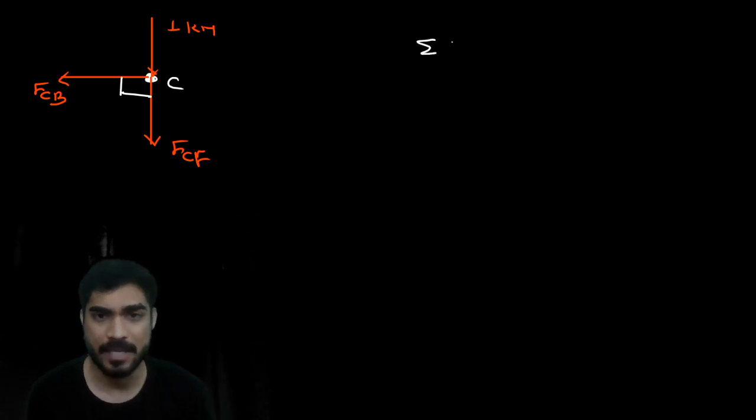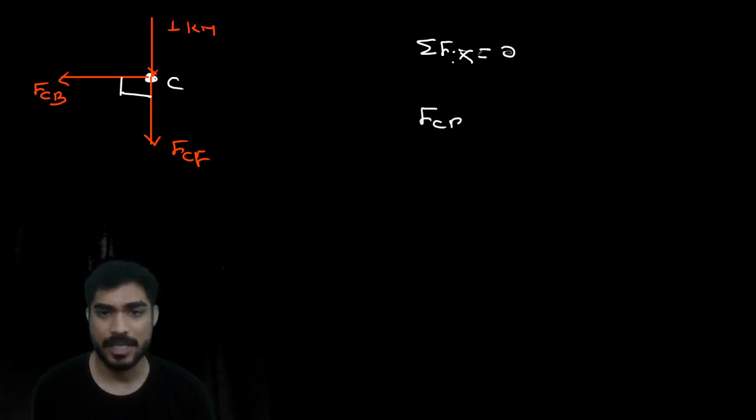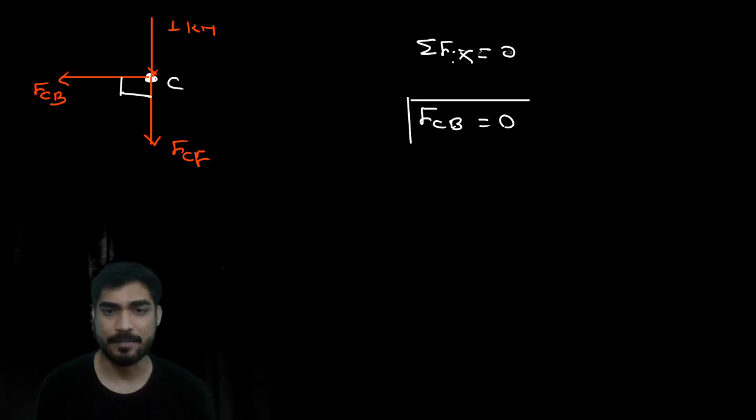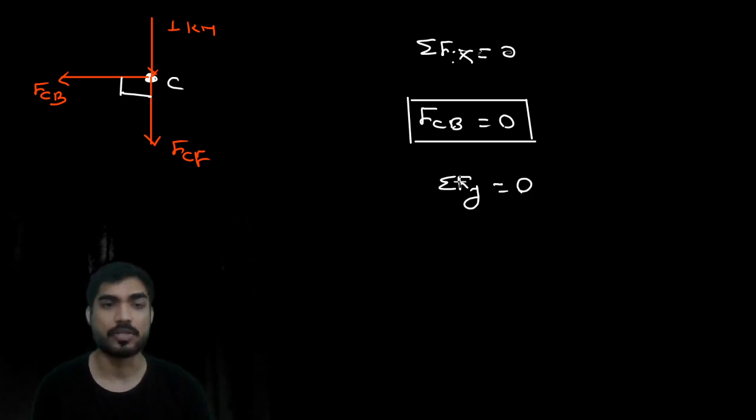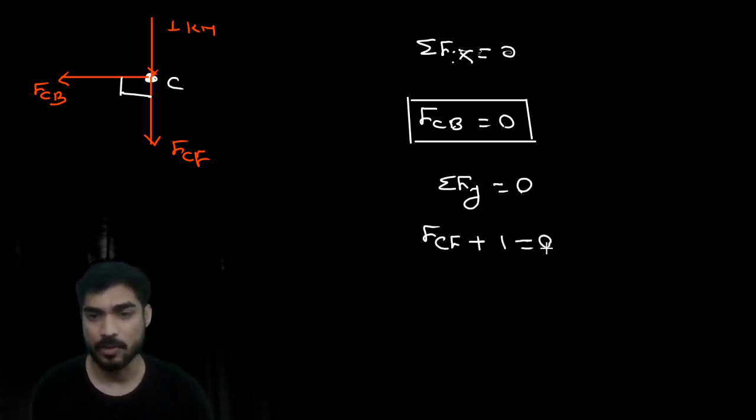So here also, if you apply summation of Fx equals to 0, you will get FCB equal to 0. And if you apply summation of Fy equal to 0, then you will get FCF plus 1 equal to 0.